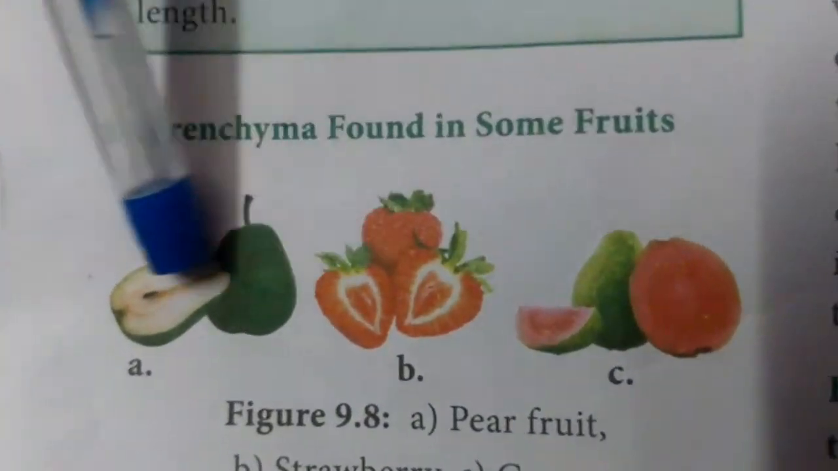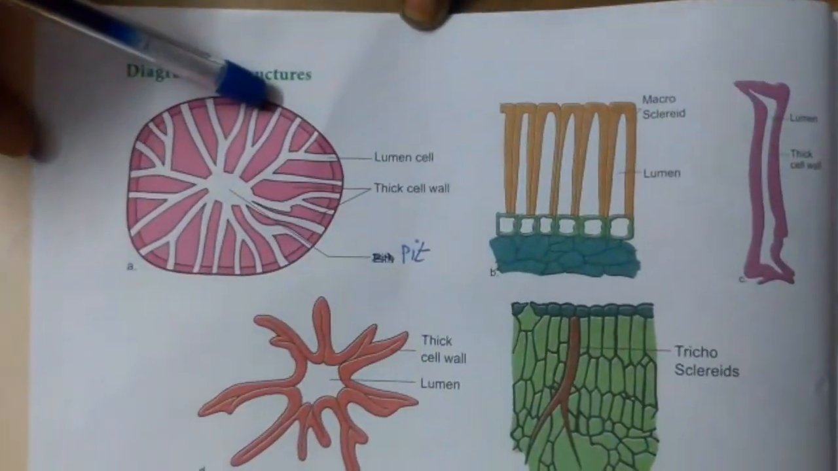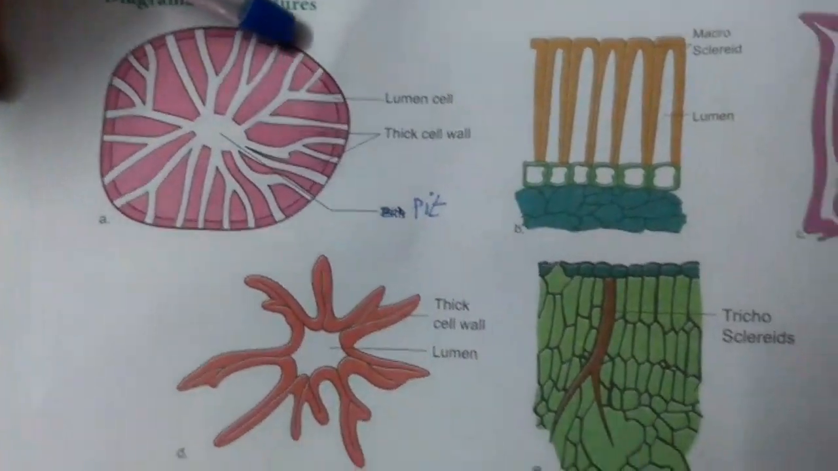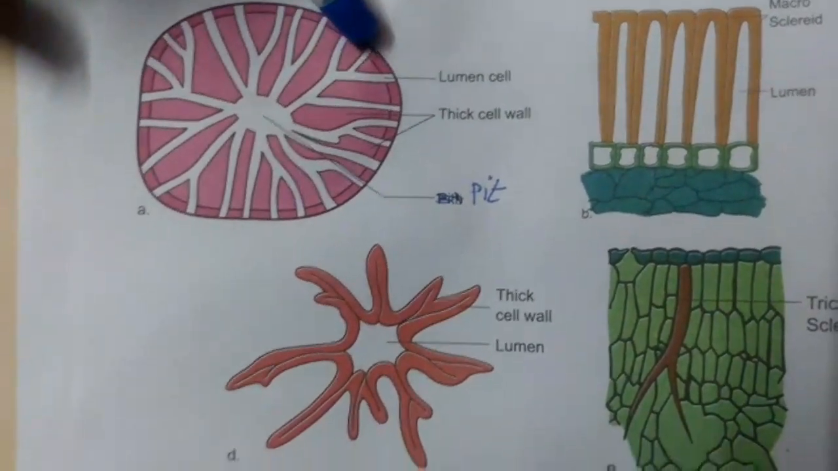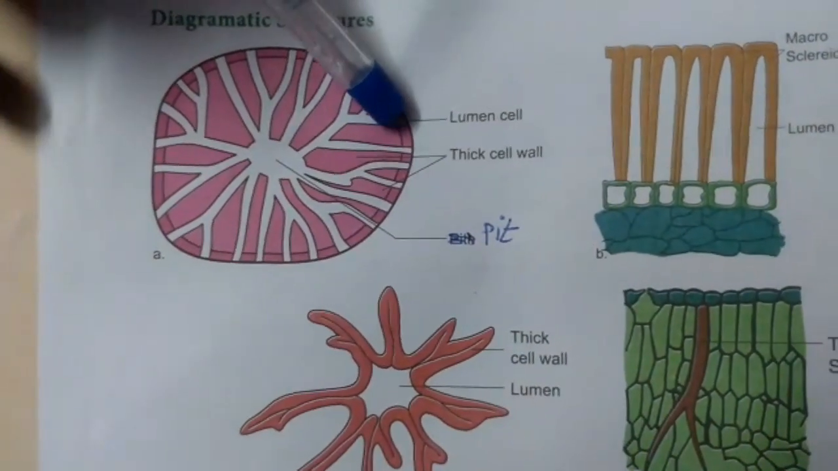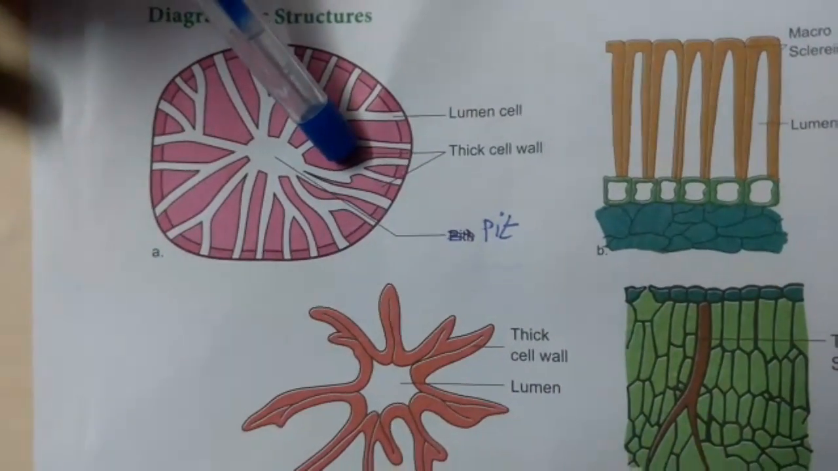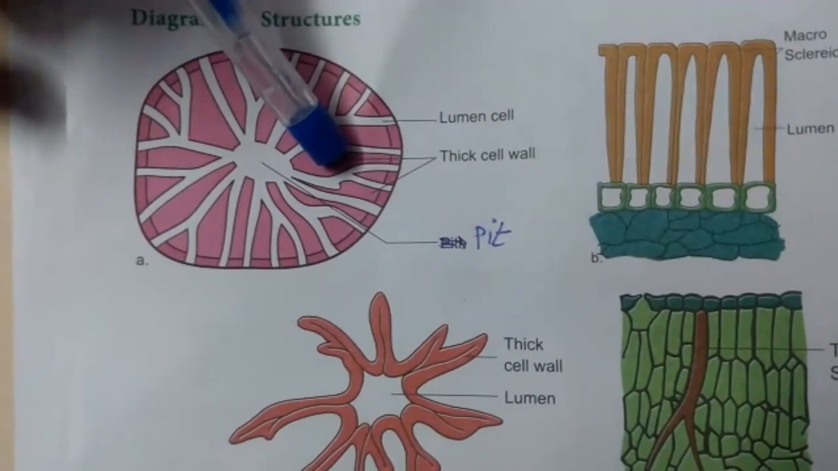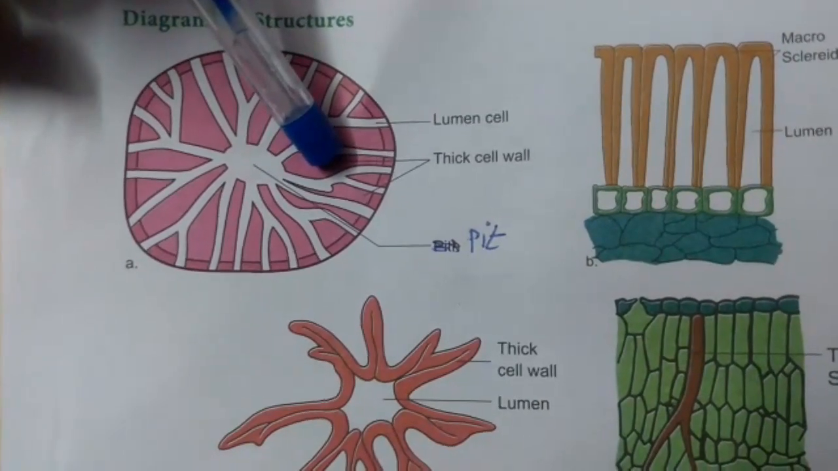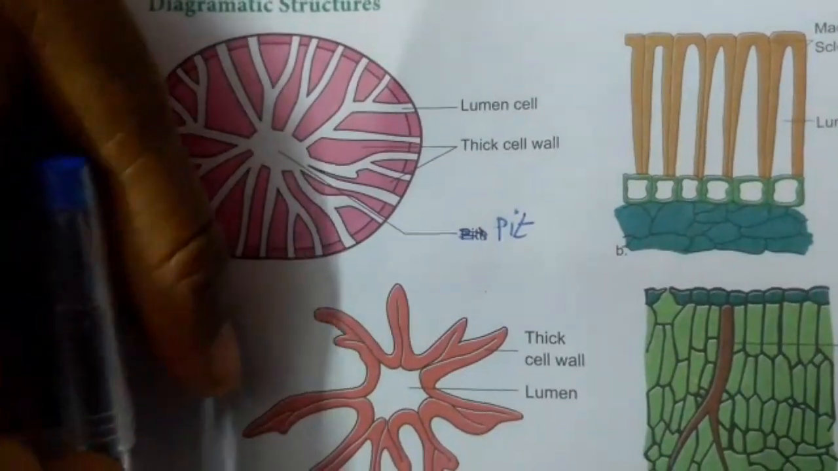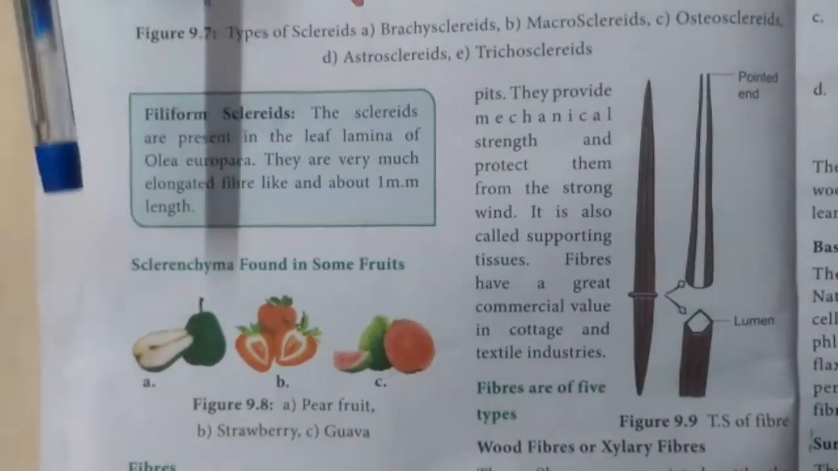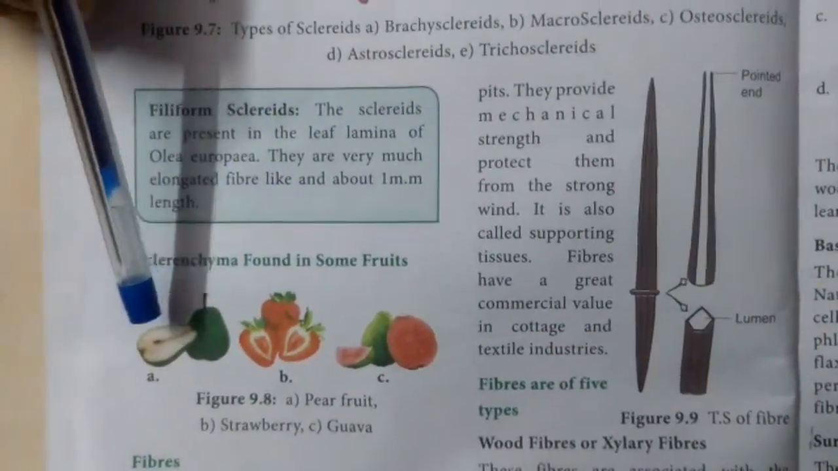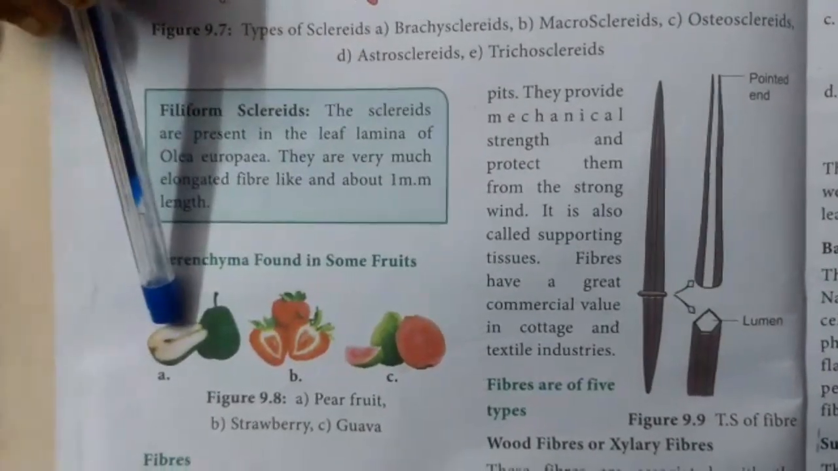So these sclerids are also called stone cells. They are isodiametric sclerids and have a hard cell wall. They are found in parts such as the bark region, pith, cortex, hard endosperm, and the fleshy portion of some fruits. Example, the pulp of Pyrus, the pear apple. In pear apple, the sclerids are present. These are called brachysclerids, also called stone cells.